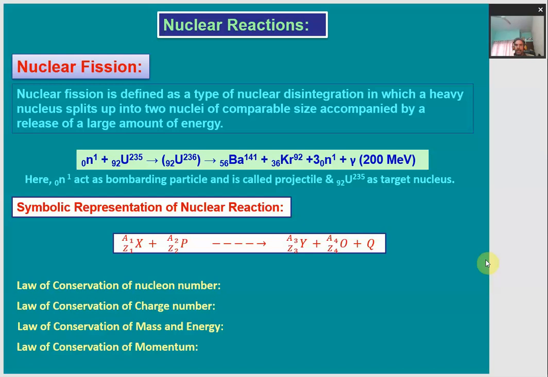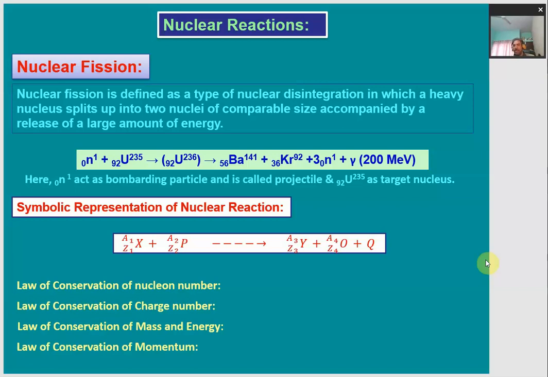So this phenomenon of nuclear fission is defined as the type of nuclear disintegration in which a heavy nucleus is split up into two nuclei of almost comparable sizes, accompanied by a release of a large amount of energy. In this case a heavy nucleus is undergoing the fission or decay process.